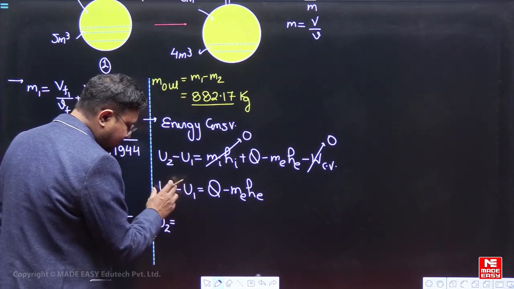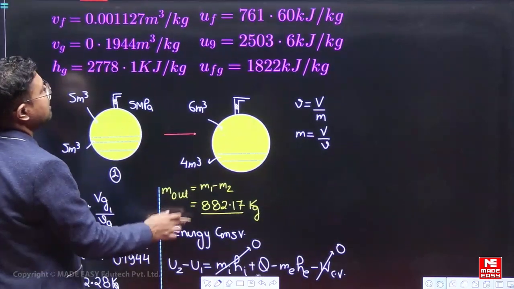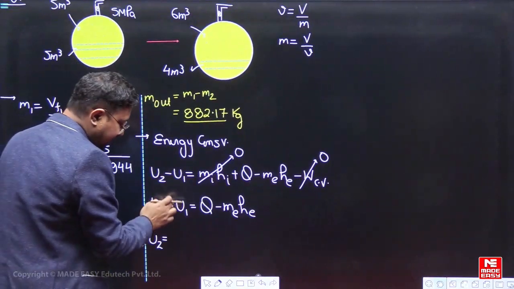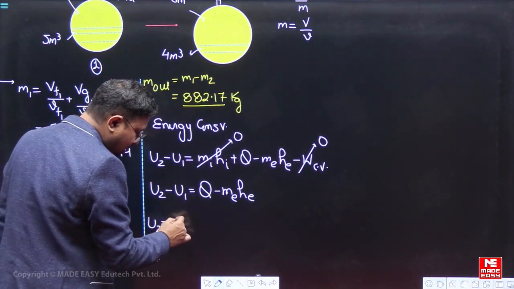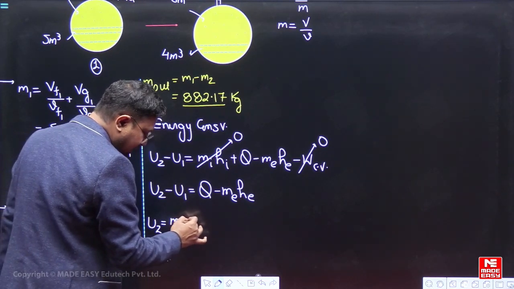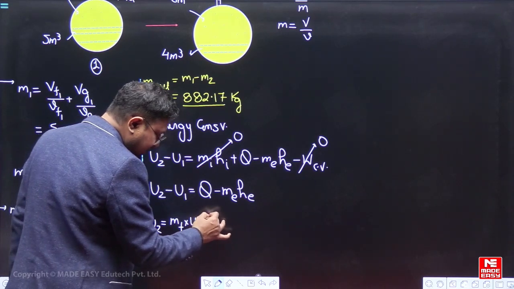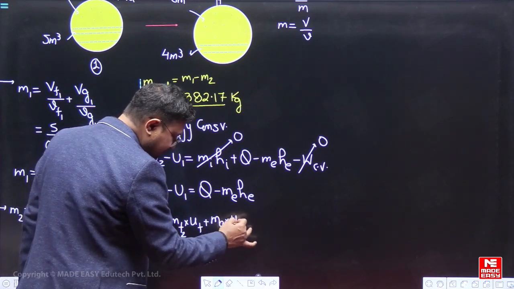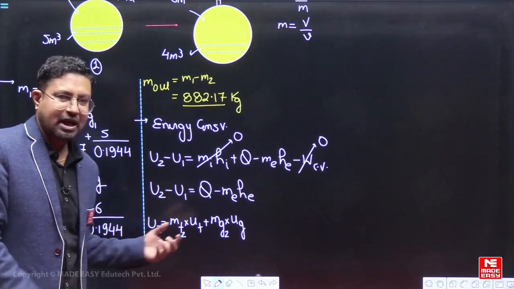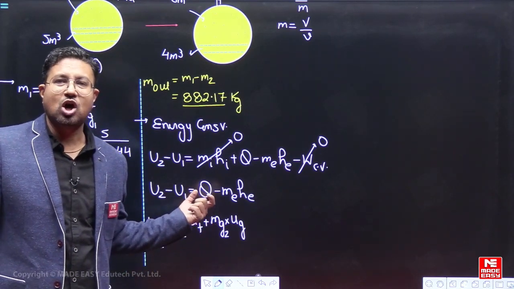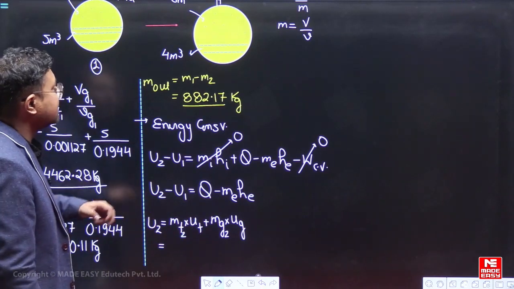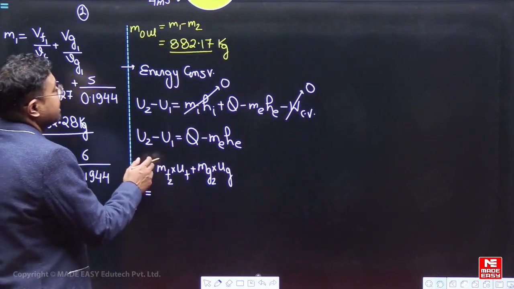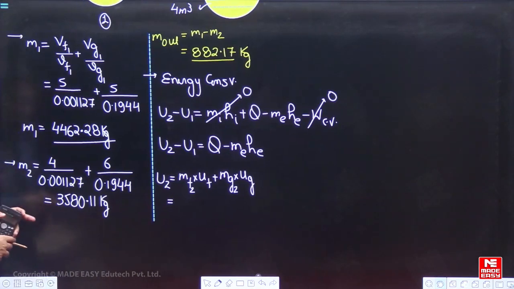Final हमारे पास liquid का mass है into, आप देखो इसमें हमें data भी दिया हुआ है कि liquid की internal energy क्या है और vapor की internal energy क्या है। तो मैं क्या लिख रहा हूं, final जो हमारे पास U2 है, it will be mass of liquid m_f into internal energy of liquid u_f plus the mass of vapor m_g into internal energy of vapor u_g, ठीक है। तो m_f is the mass of the liquid. लिक्विड का mass क्या है finally, हमें liquid का volume पता है और specific volume पता है,